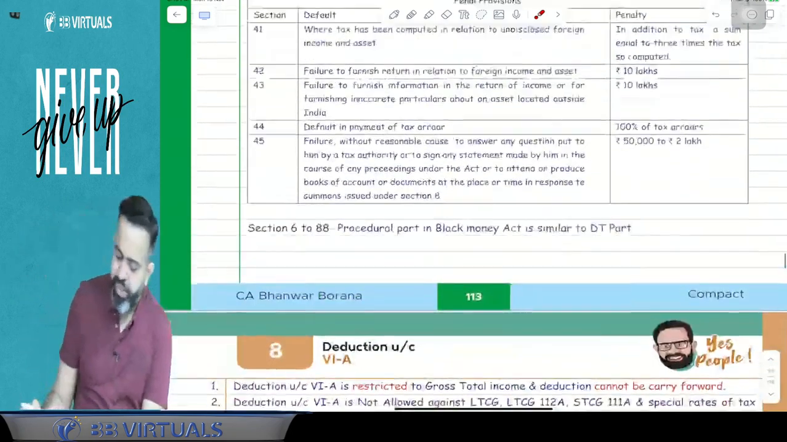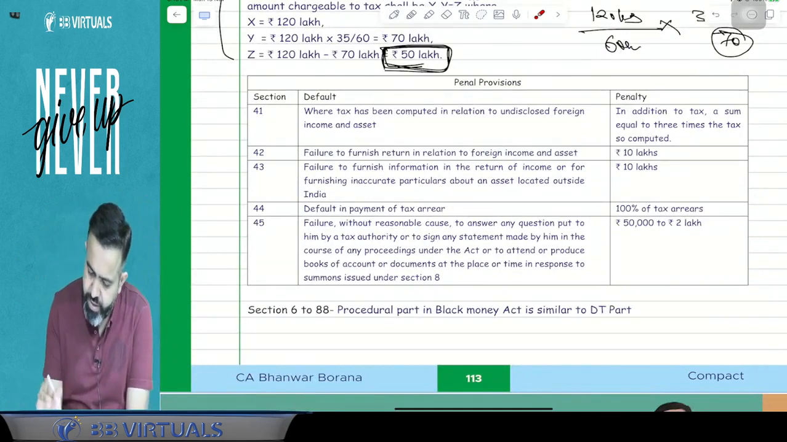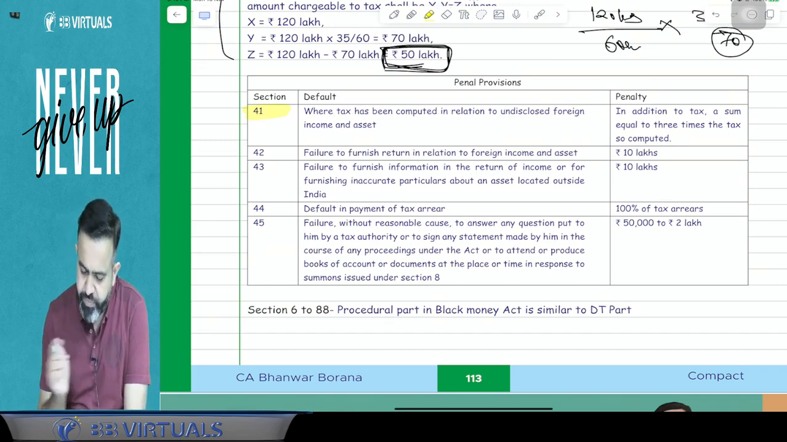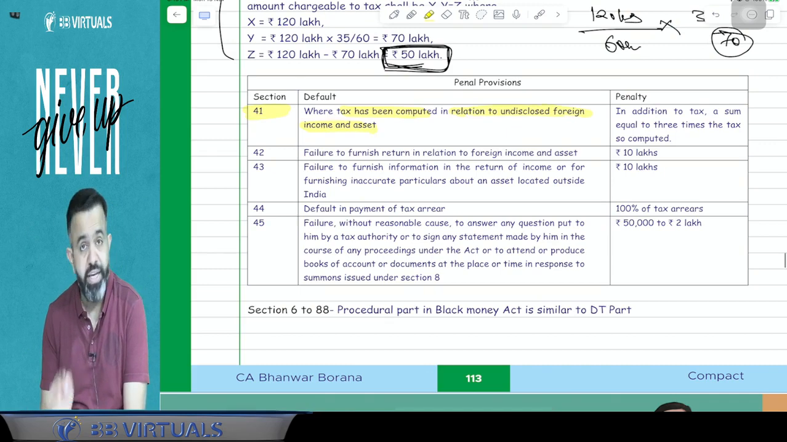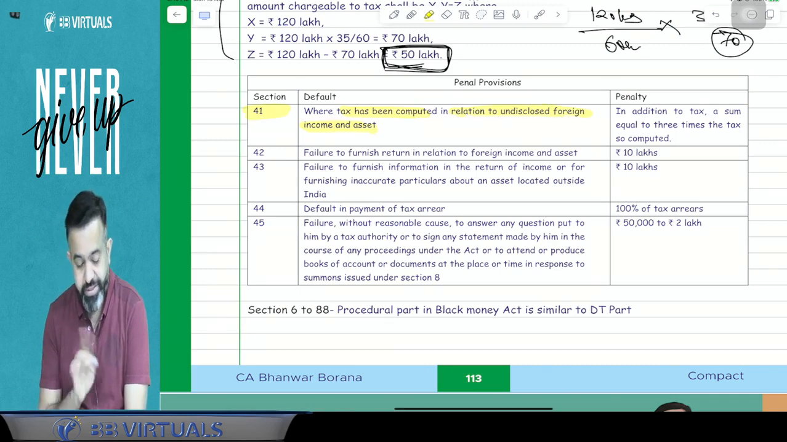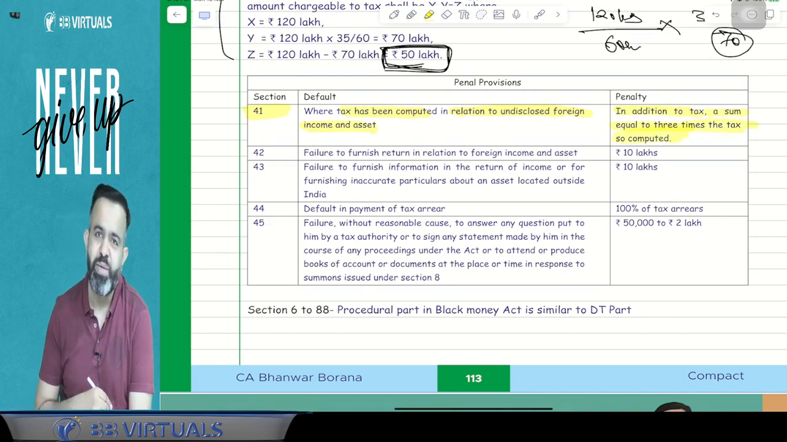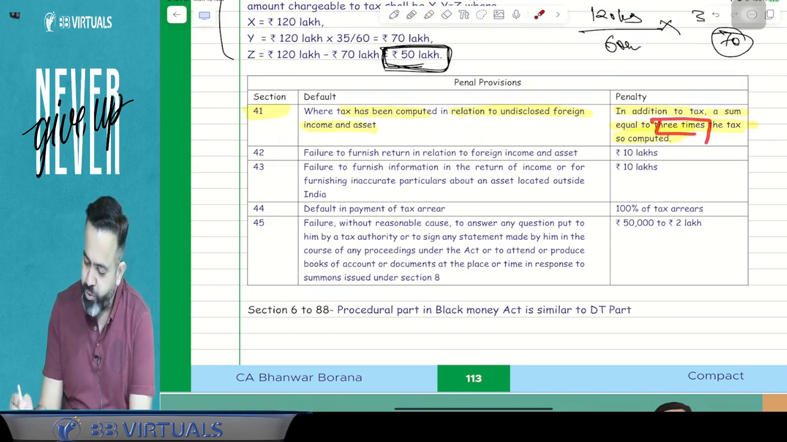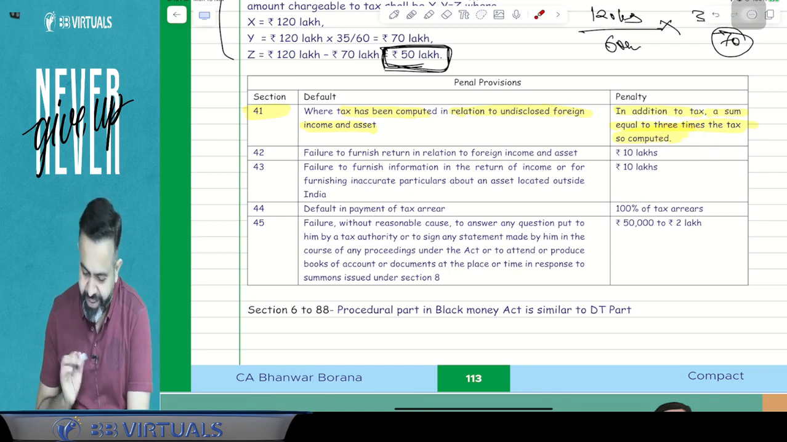Yes. Now guys, some penalties are given. What are these penalties? First is section 41. This section 41 says that where tax has been computed in relation to undisclosed foreign income and asset, then in addition to the tax, a sum equal to 3 times the tax so computed, you have to pay as penalty. So whatever your tax is, on that tax multiplied by 3 times, you have to pay the penalty.